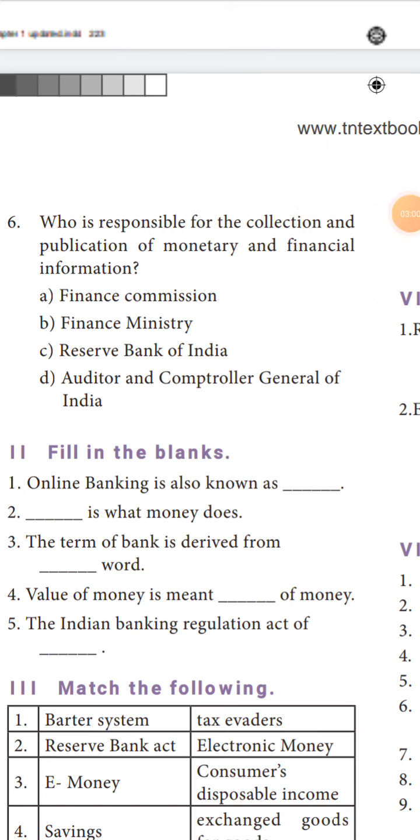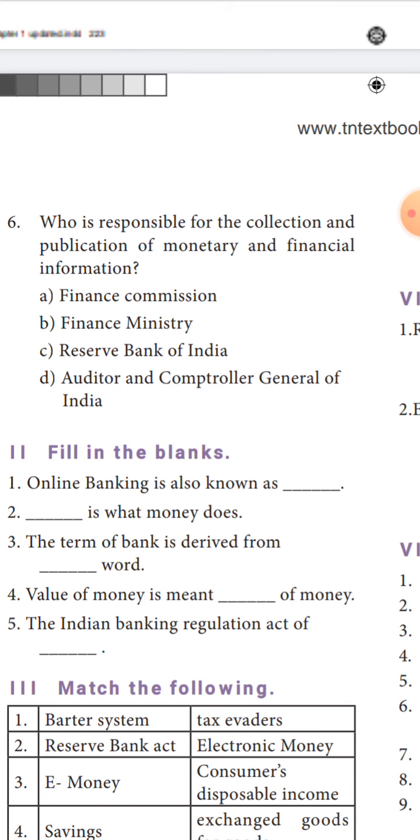Dash is what money does. So money is what money does. The answer is money. The word bank is derived from a German word. Value of money means dash of money: purchasing power. If you have money, you can purchase whatever you want. So the value of money means purchasing power of money.